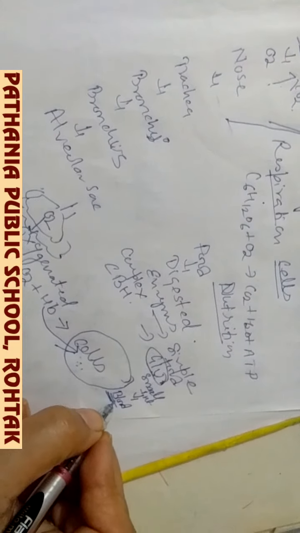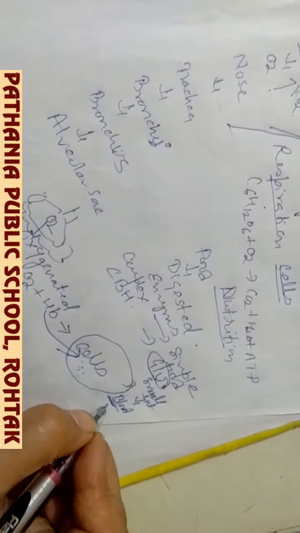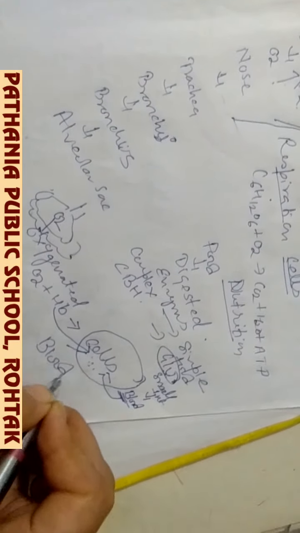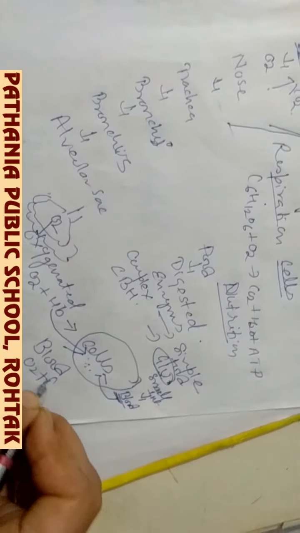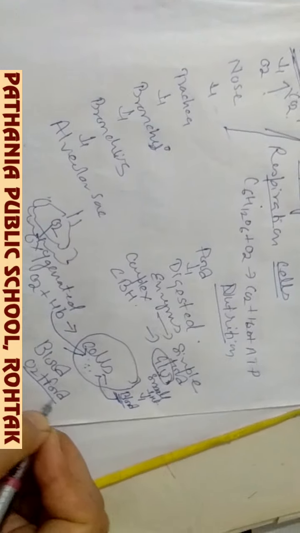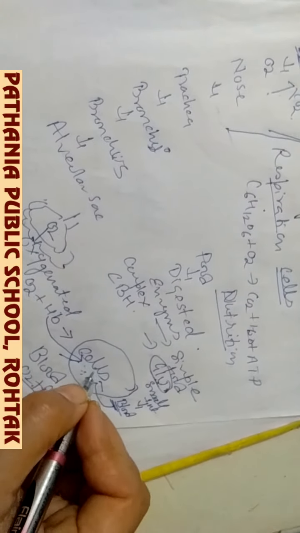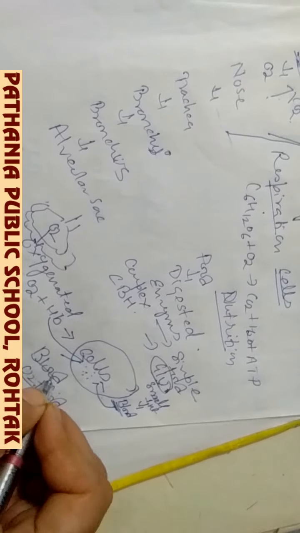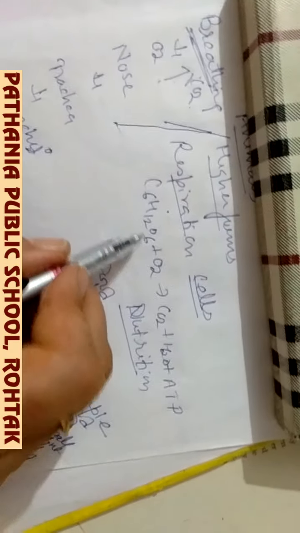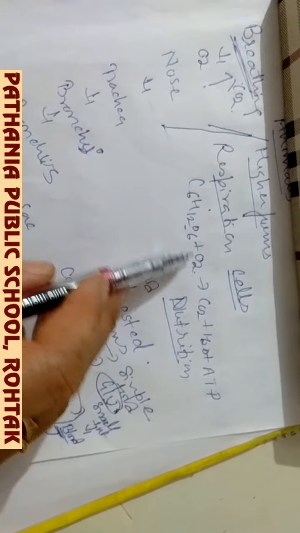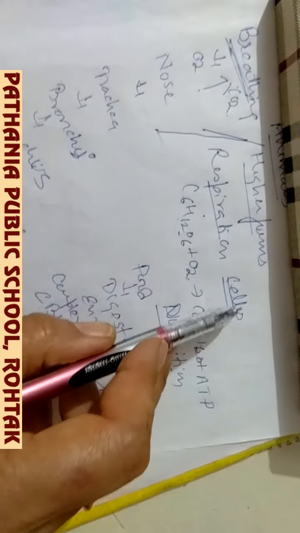So in the blood both the oxygen and food are present, and these materials will now reach the cell, carried by the blood only. So this is the raw material of respiration, that is food and oxygen, carried by the blood to the cell. How have they reached the cell?